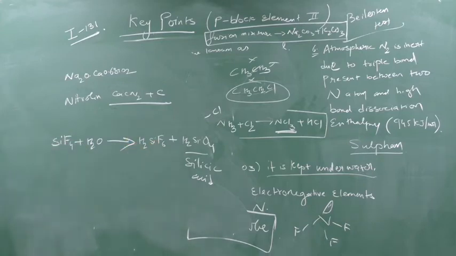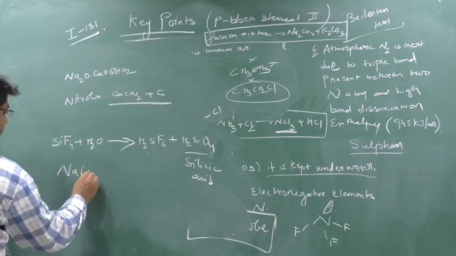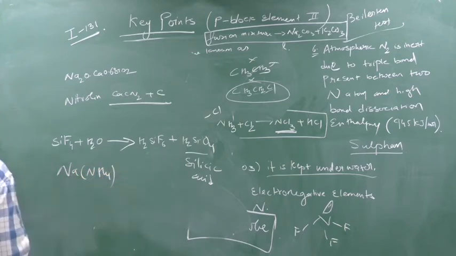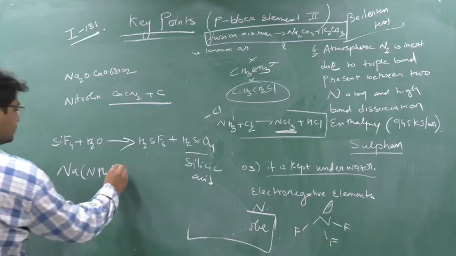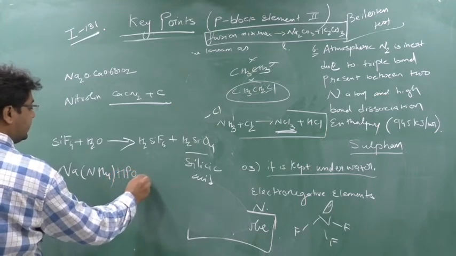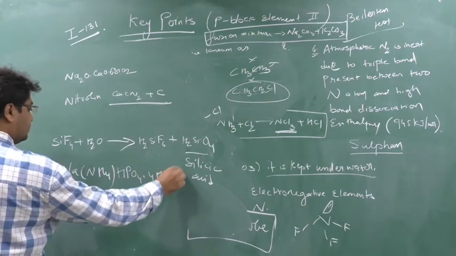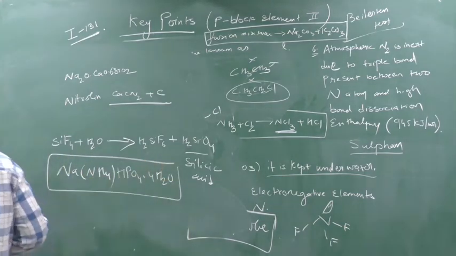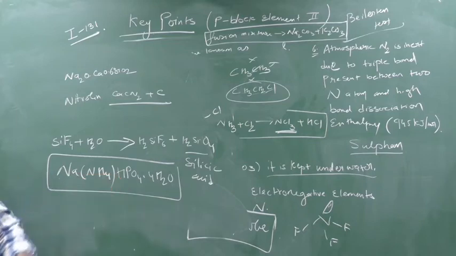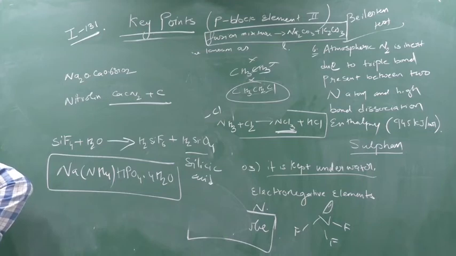Next, write down this formula: Na(NH4)HPO4·4H2O is known as microcosmic salt.